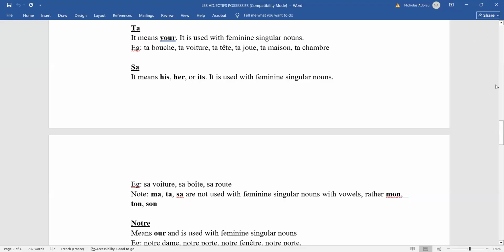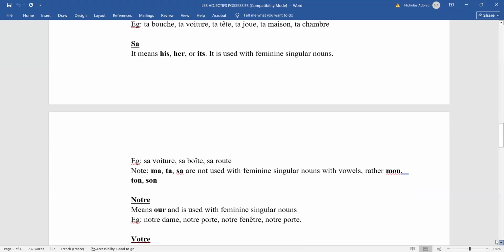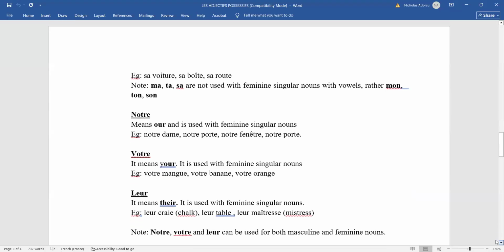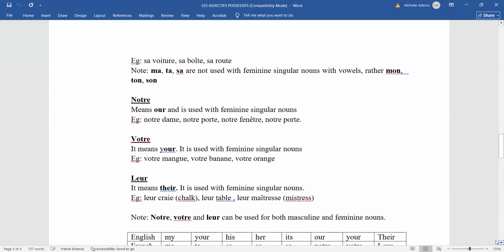I've said it again already. So this is just a reminder for you to know what I'm talking about. Then I told you earlier that notre, votre, leur will repeat. So you can see that notre, votre, leur will be used for both masculine and feminine singular nouns, right? So if you use notre for a masculine singular noun, it's okay. If you use it for a feminine singular noun, it's fine.